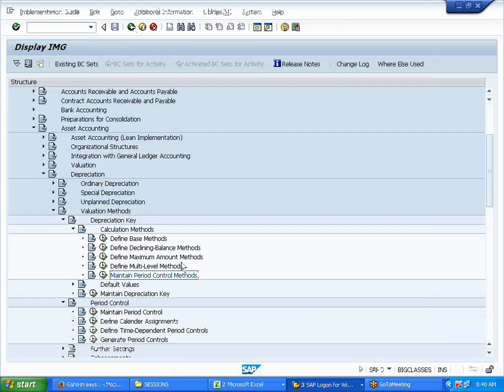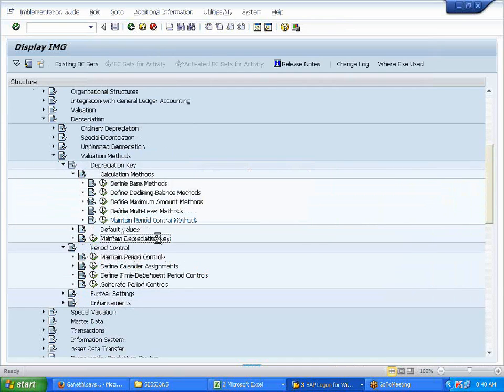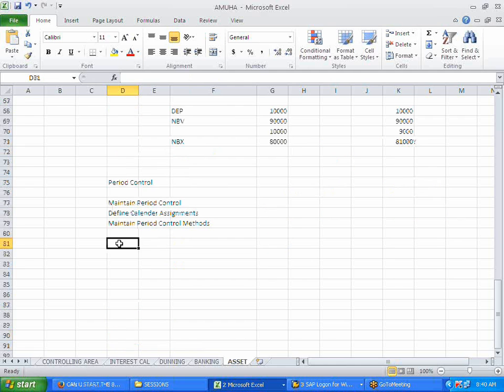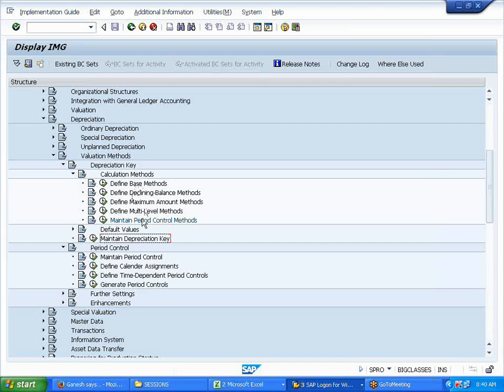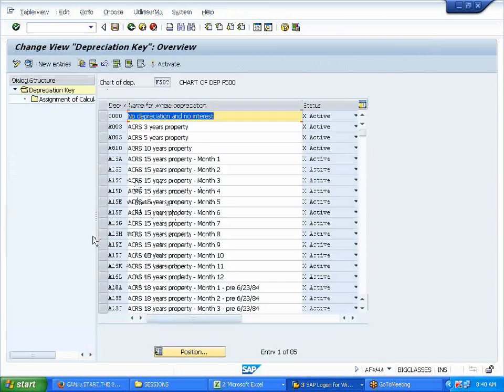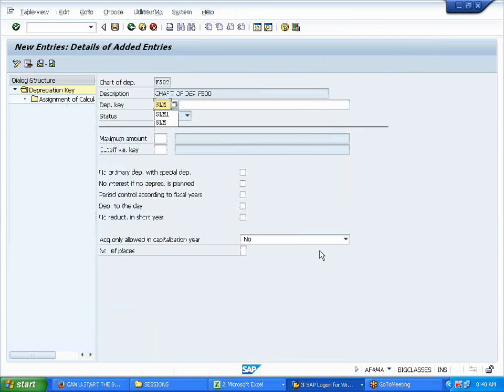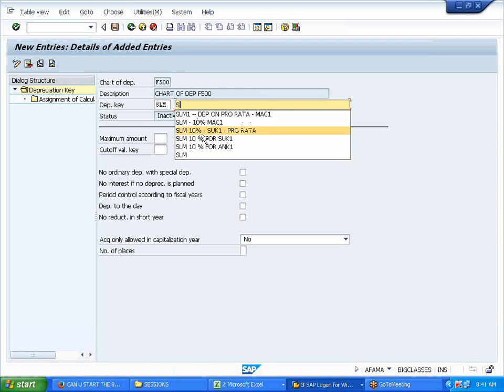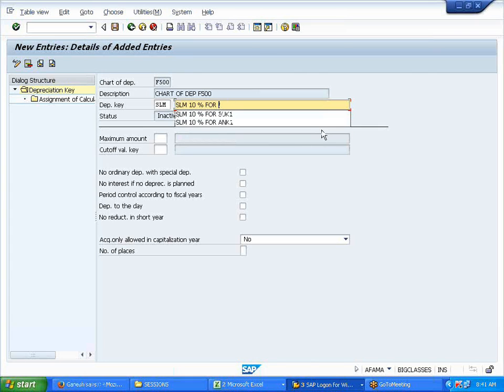Now comes your depreciation key. These are all the prerequisites for defining the depreciation key. Whatever I have defined here, I'll call in the depreciation key. New entries. Now I'll define a depreciation key SLM. Don't get confused with the SLM I defined in the multi-level for assigning the percentage. This is a depreciation key. Here I'll say straight line method, SLM.